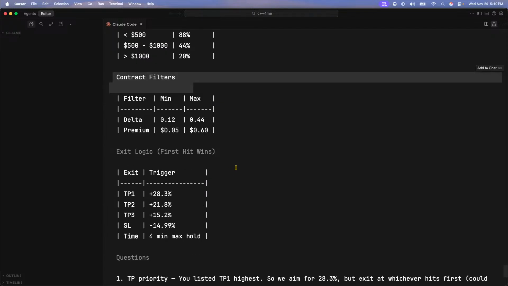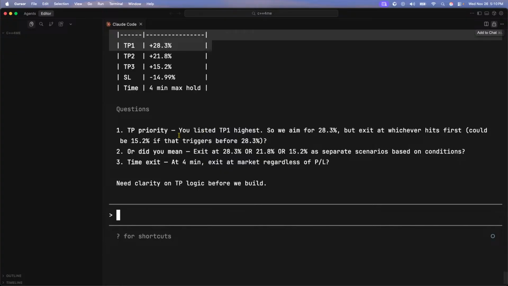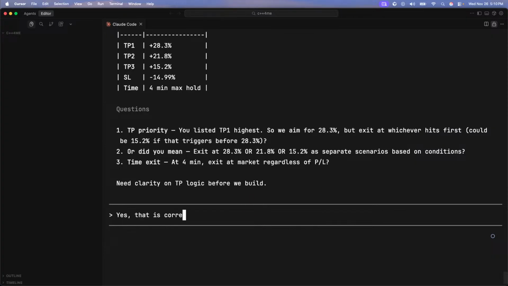contract filtering, exit logic. So, questions: you listed TP1 highest. We aim for the 28.3, but exit whichever one hits first. Yes, that is correct. Or did you mean? No. Same. Just exit whichever hits first. At 4 minutes, exit at market regardless of P&L. Yes. 3. Yes, that is true.